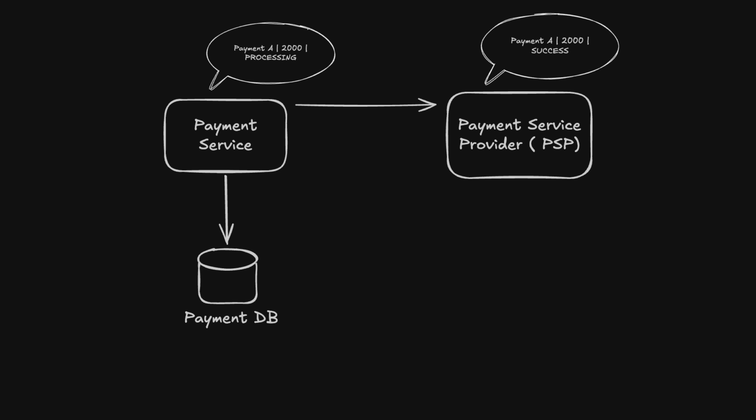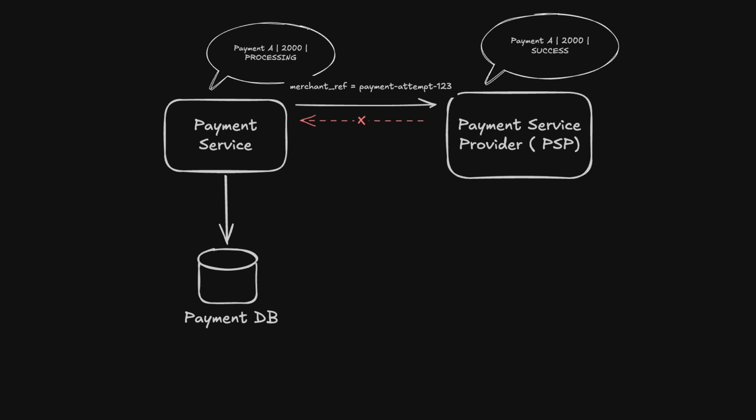This is why idempotency should continue across system boundaries. Our service should send a stable idempotency key or merchant reference to the payment provider as well. If we retry using the same reference, the payment provider can recognize that it has already processed the operation and return the existing result instead of charging the customer again. Well, sometimes even that is not enough. The payment may remain uncertain for a while.